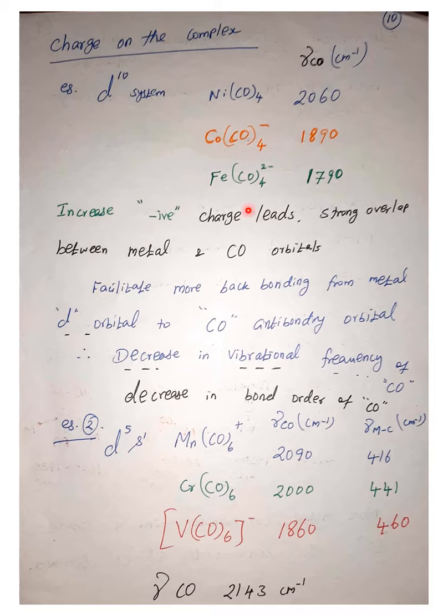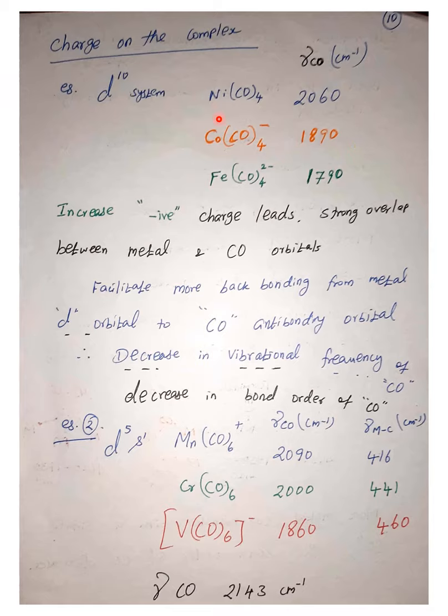Another aspect that influences the bond order is the charge on the complex. For example, take the d10 configuration: nickel carbonyl, cobalt carbonyl anionic complex, then iron carbonyl dianionic complex, that is 2 minus. When you compare the carbon monoxide vibration bands of nickel, cobalt and iron carbonyl, the stretching frequency reduces.